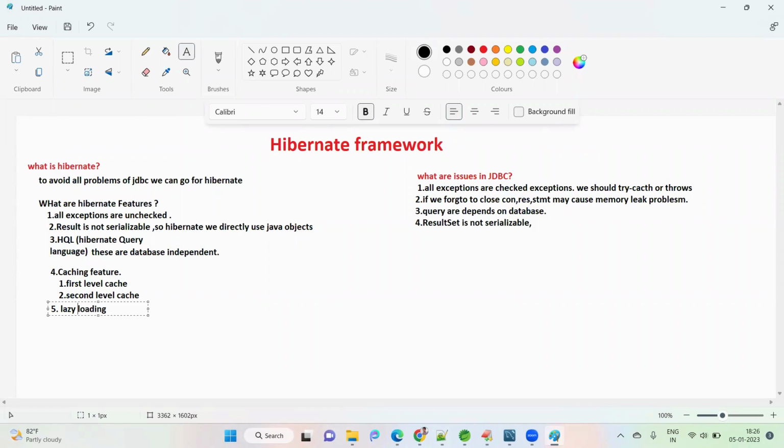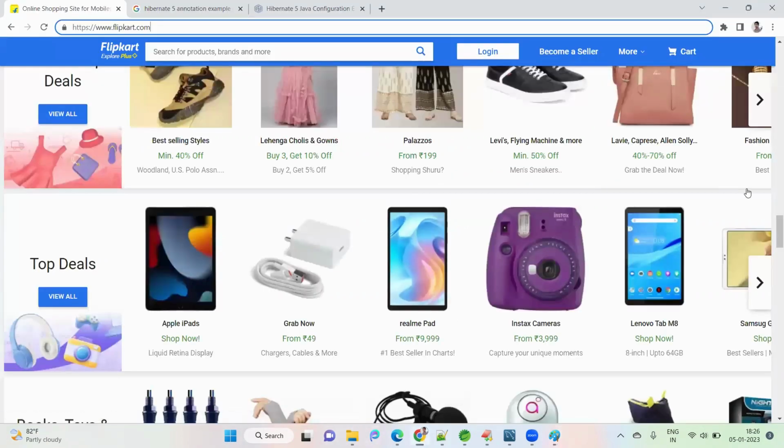After getting the proxy object, if I really use that object, that means if I get the product price, the product name, the product image, if I try to get all the data, only then will it go to the database. That is called lazy loading. The benefit of lazy loading: for example, in Flipkart, first it will get only the product name and product image at this stage.